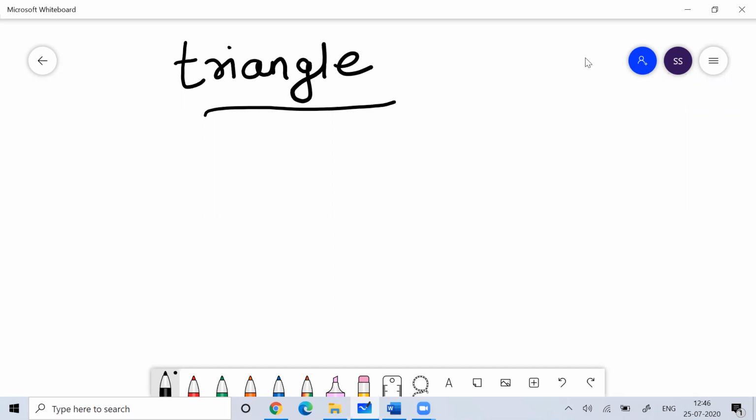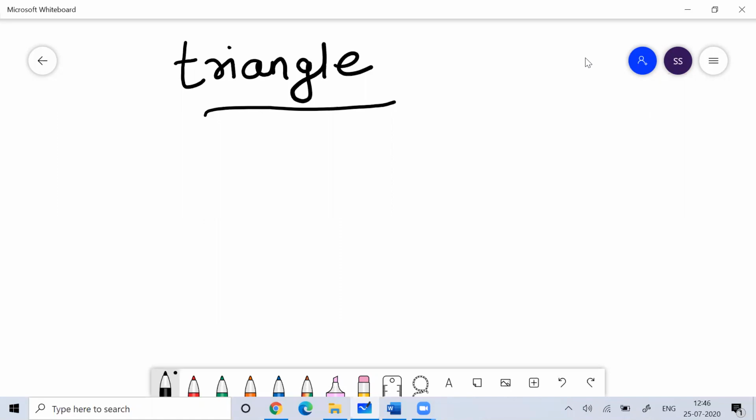So, in this second class of geometry, I'll start talking about triangles. I believe you have already seen my first session on geometry, where I talked about lines, angles and points, and I discussed the properties of parallel lines, particularly opposite angles, corresponding angles, alternate angles, supplementary angles, complementary angles. So we have discussed the basics of geometry. That was the first session. I really recommend everyone to please go through that before you start on triangles.